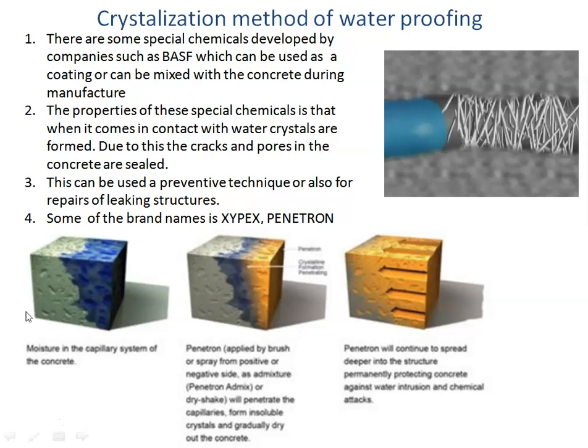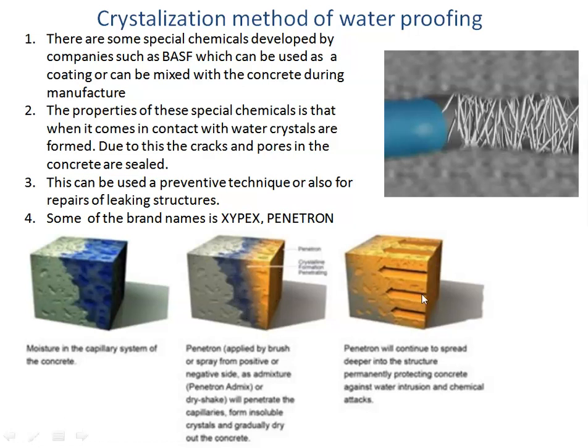Here it is shown how it works. What you can see is that the water has entered inside the concrete. This is a concrete block and the water has entered inside the concrete block as a result of the cavities and cracks which are present. Now here they are showing the chemical which has been applied. As a result of this chemical, the crystals have started forming.